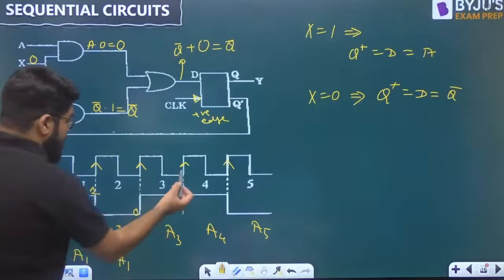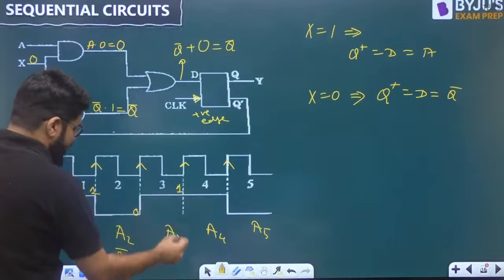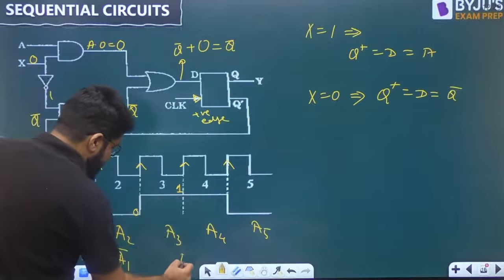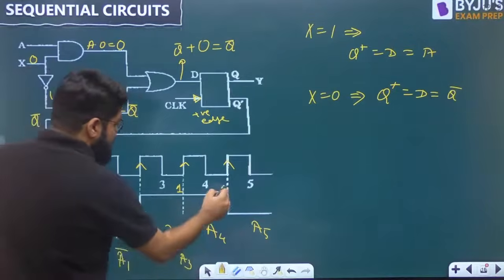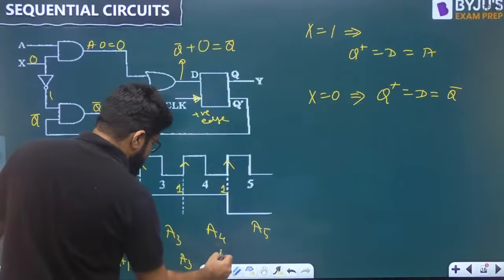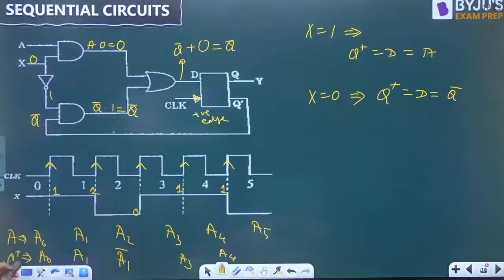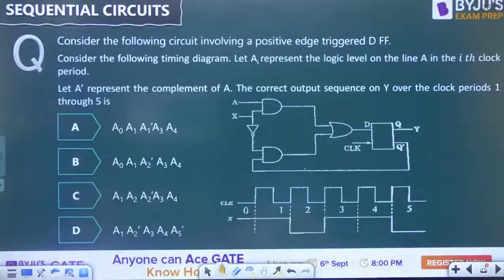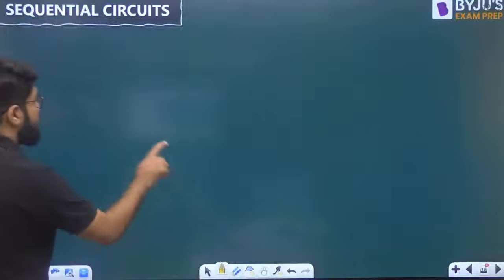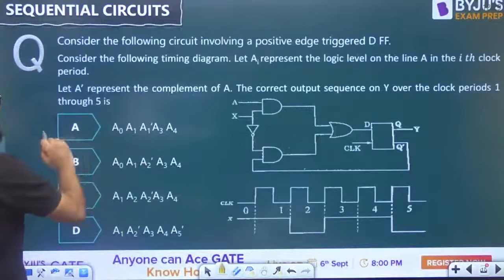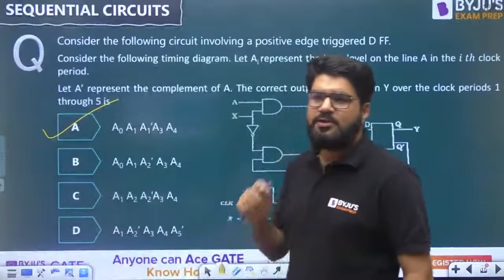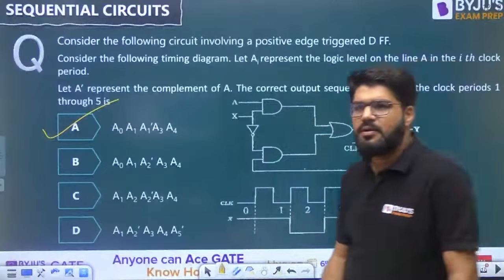Now next, again X is equal to 1, so the value of A will be selected, that is A3. Again X is equal to 1, so the value of A will be selected, that is A4. So look into this: A0, A1, A1 bar, A3, A4, option number A. A2 will be skipped actually, right?